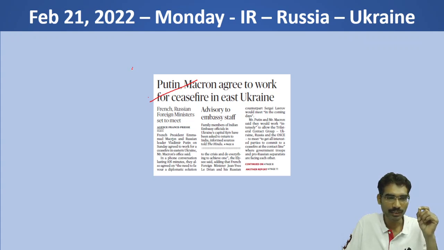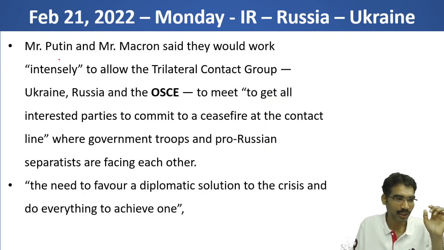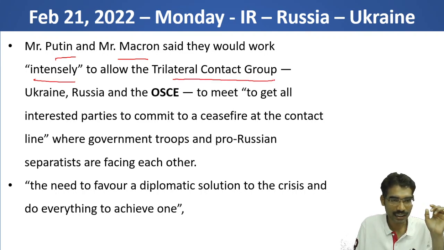In today's newspaper, there is an item related to Russia and Ukraine. Here it is saying Putin, Macron agree to work for ceasefire in East Ukraine. The Ukraine issue has been going on for some time. Now this news is saying that Mr. Putin and Mr. Macron said they would work intensely to allow the trilateral contact group: Ukraine, Russia and the OSCE.